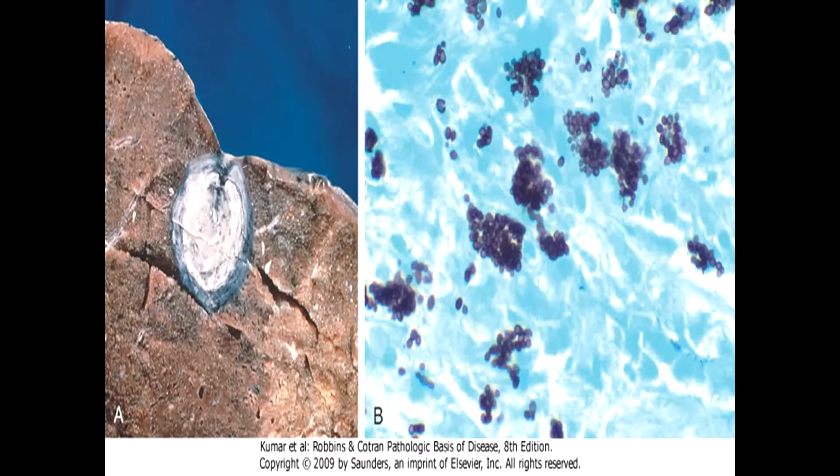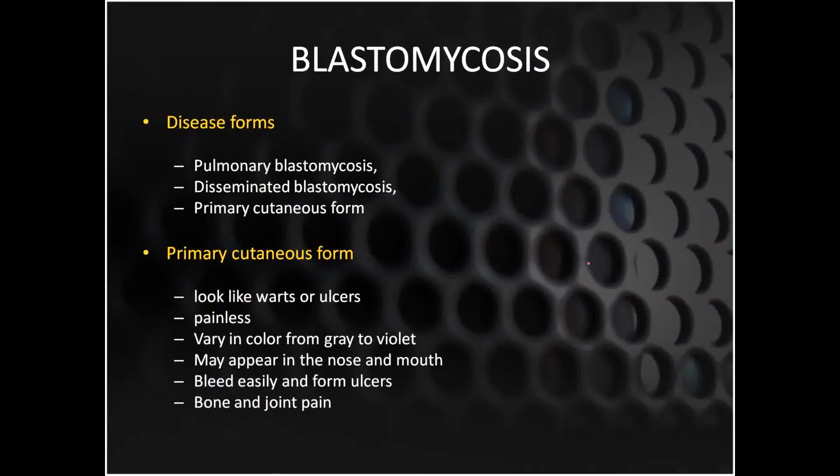So this is the most important lesion. Here you can see it, and on radiograph this is going to appear as a coin lesion. Here you can see the histoplasmosis. All of these are histoplasmosis. Then comes blastomycosis.